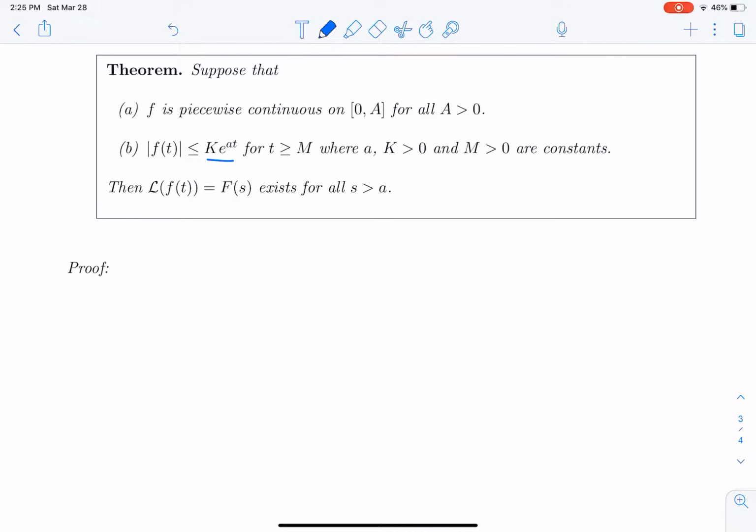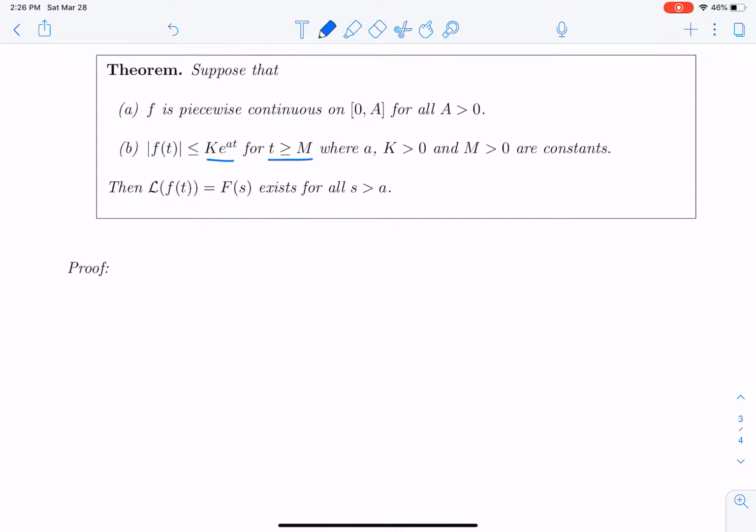And that only needs to be true as long as t is greater than or equal to some m. A, k, and m are all constants. K and m are positive. Okay, the theorem says that the Laplace transform of f of t is going to equal some capital F of s, and that it'll exist for all s greater than a.